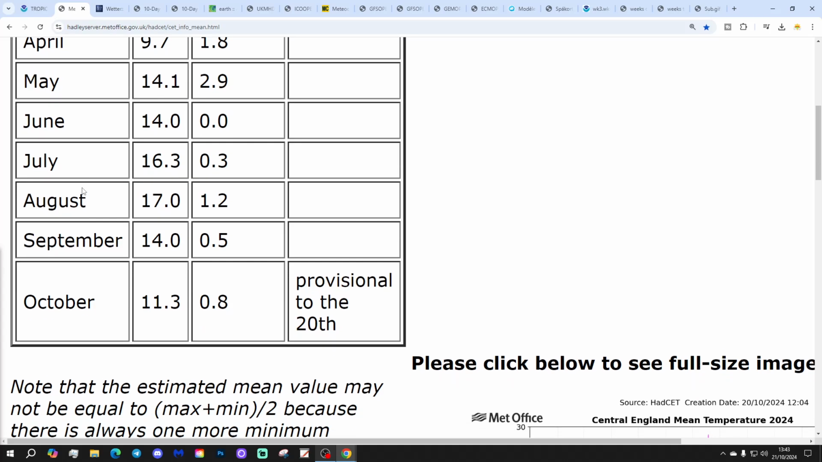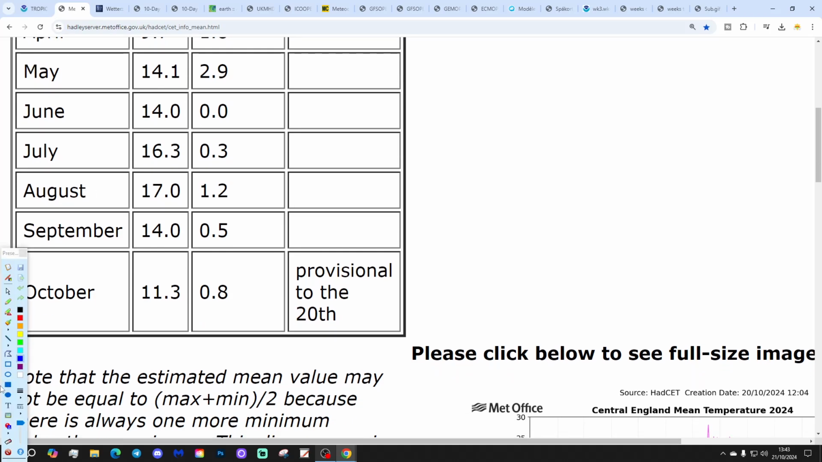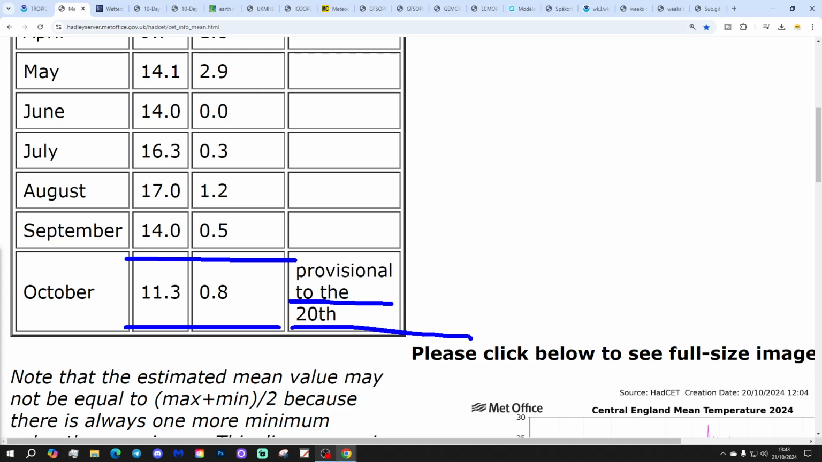Right, central England temperature is currently sitting at 11.3. That's nearly 1 degree, 0.8 of a degree above the 1961 to 1990 average, and it's provisional to yesterday, the 20th of October there.